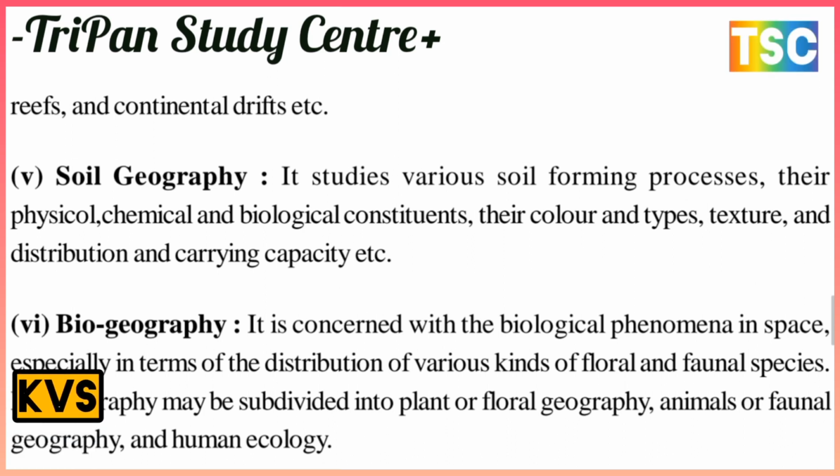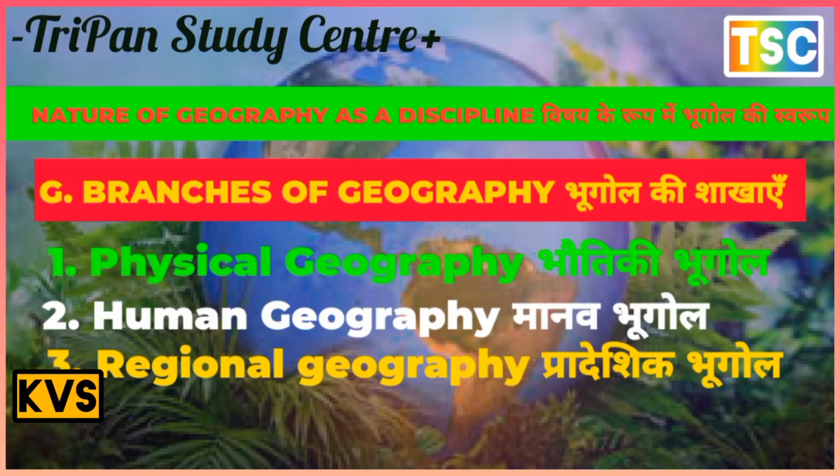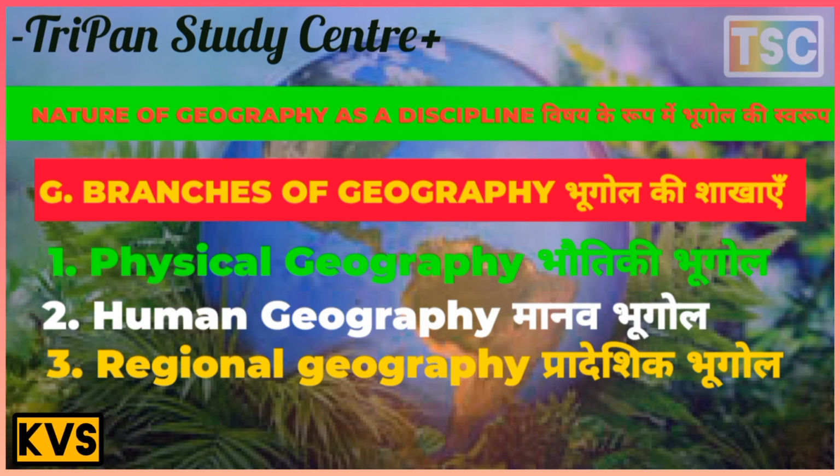The next area is biogeography. It is concerned with biological phenomena in space, especially the distribution of various kinds of flora and fauna species. It may be subdivided into plant or flora geography, animal or fauna geography, and human ecology. The next area is human geography. This is an important part.